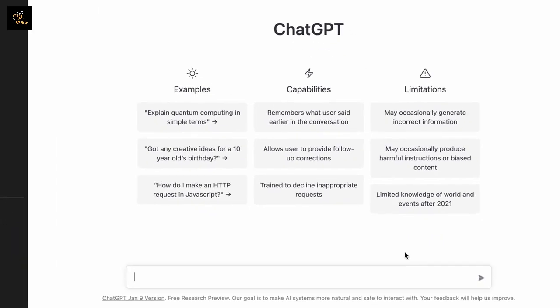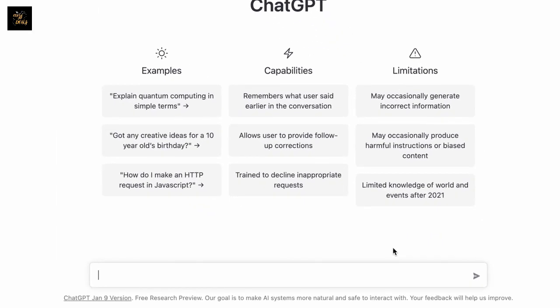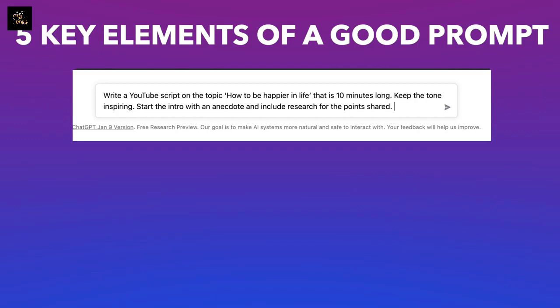Once you're logged in, you can see a prompt box at the bottom of the screen. This is where you will give the AI prompts for the kind of script you want. As with any AI tool, how you write your prompts will massively drive the success of your video. An easy way to simplify this is to ensure that you include 5 key elements in your prompt.